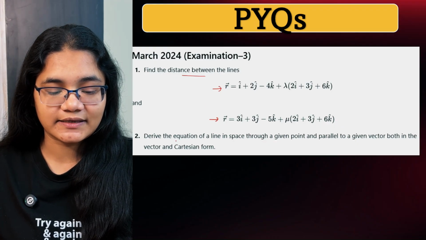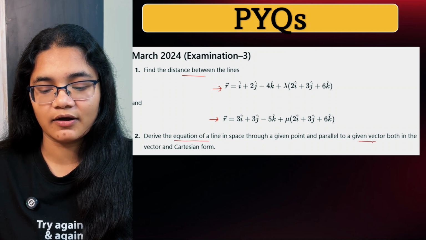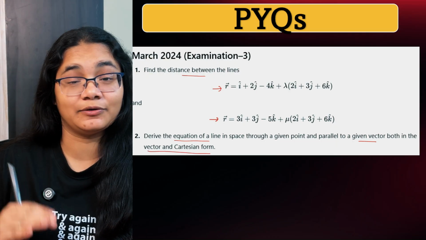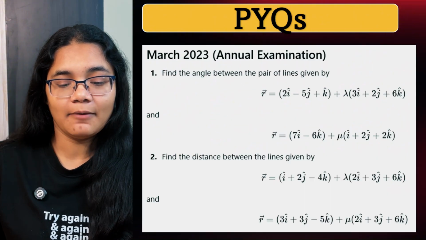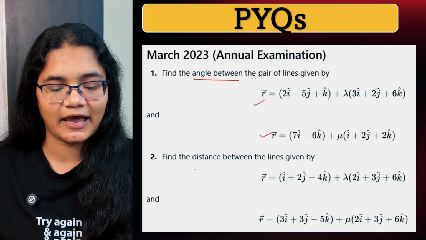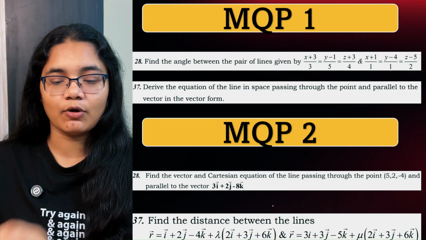Next, you can see again the same question: derive the equation of a line in space through a point and parallel to a given vector, both in the vector and Cartesian form. So you can see this question has been repeated so many times. So yes, definitely you have to prepare it thoroughly. March 2023 examination, here you have to find the angle between these two lines and find the distance between the given two lines. Okay. Now we'll talk about model question paper 1.